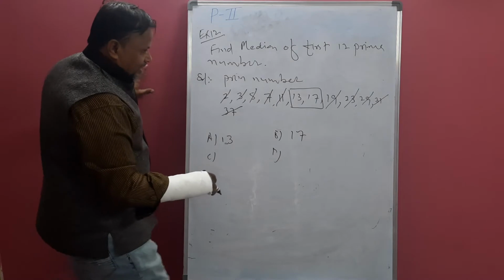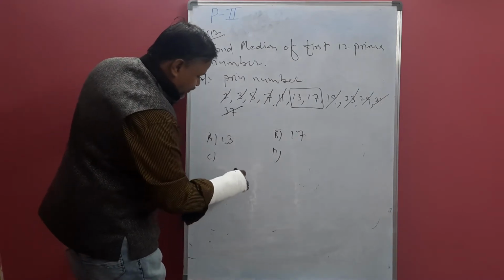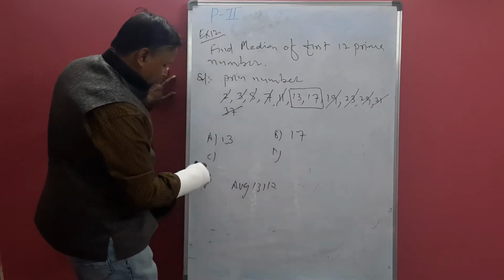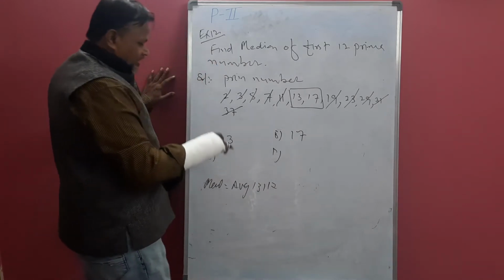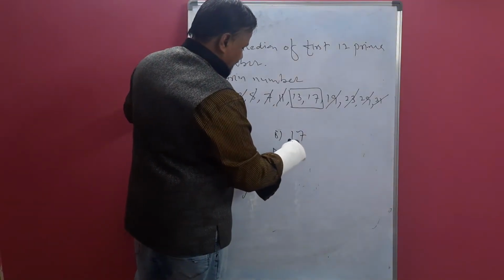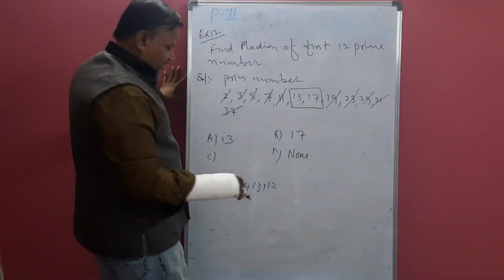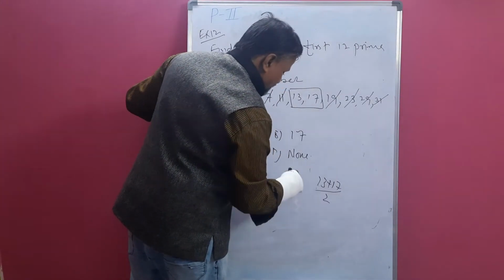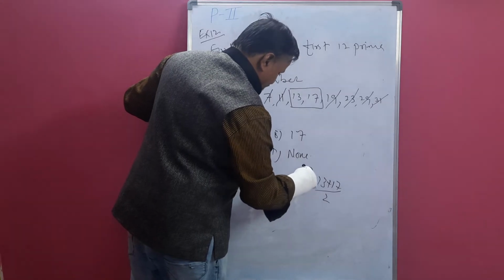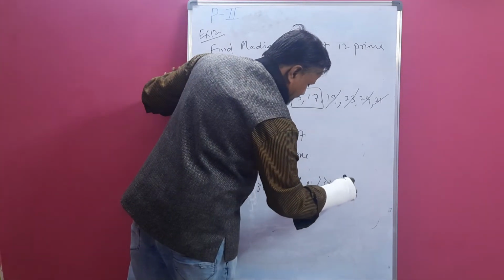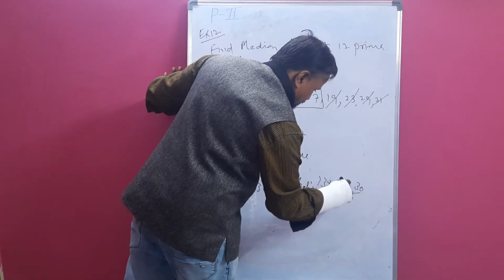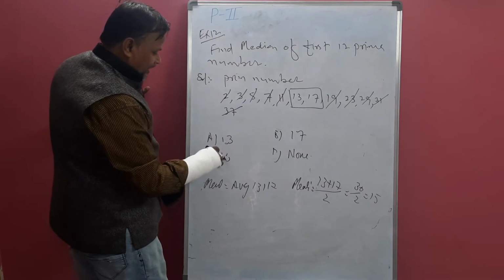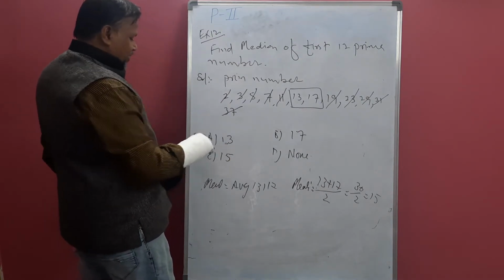13 and 17. Now the average of 13 and 17 is the median. Now find the average. We will give D as none. Now C is our answer. So calculate (13 plus 17) by 2 is our median. That is 30 by 2, which is 15. Somewhere else you will get this value. So C is your option.